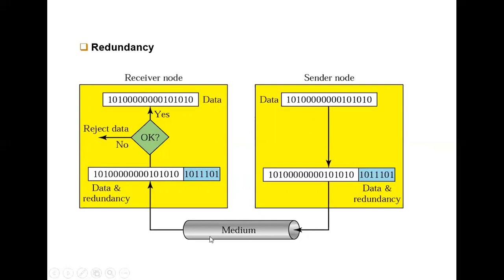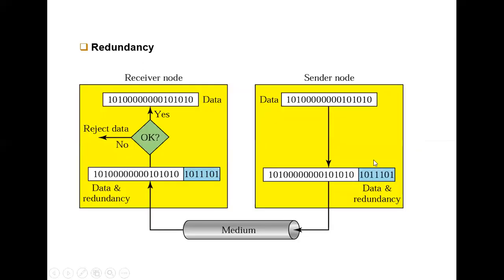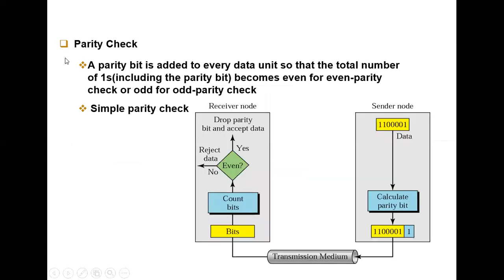This one is the medium, that is the physical medium, the cable. Let us see how this redundancy adds these bits. The error detection methods are parity check, cyclic redundancy check and checksum. Let us see how these detections are added along with redundancy. Right, so first we will see parity check.